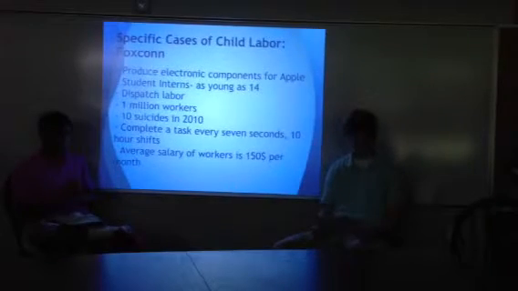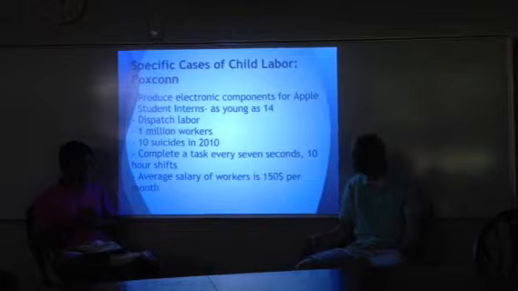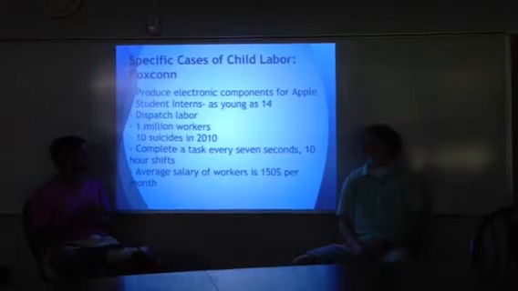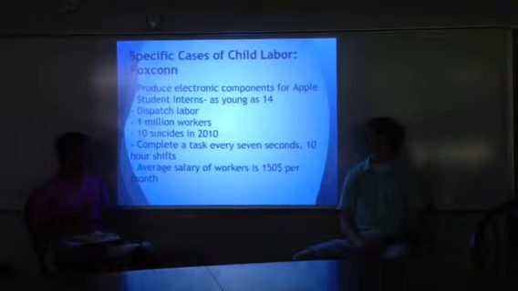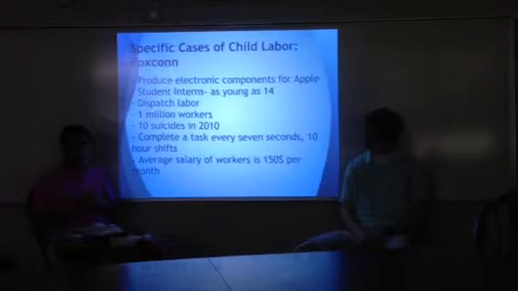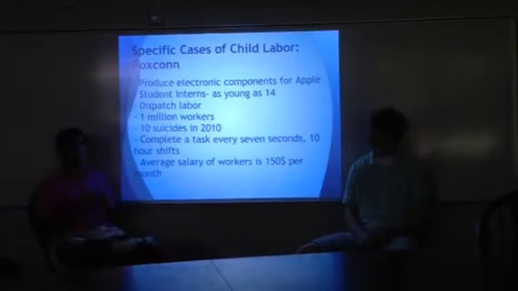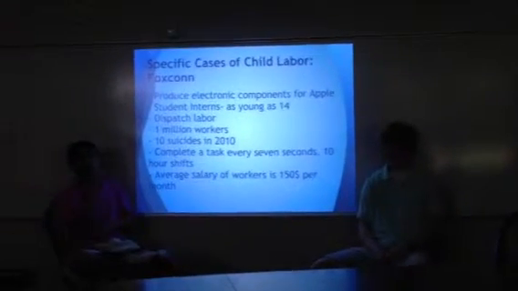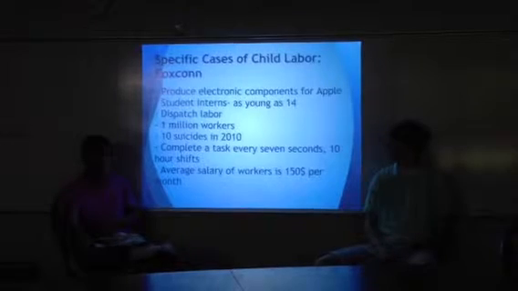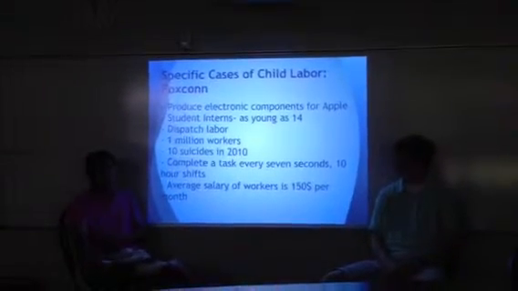And they also exploited dispatch labor, which we talked about before. There are about 1 million workers in the factory, and in 2010, there were 10 suicides just from people being unhappy with their life and with their job. And in the Foxconn factory, they work in assembly lines, and each person in the assembly line has to finish a task every 7 seconds, and they have to do that for 10 hours straight without any breaks. And if they mess up, they get fired.